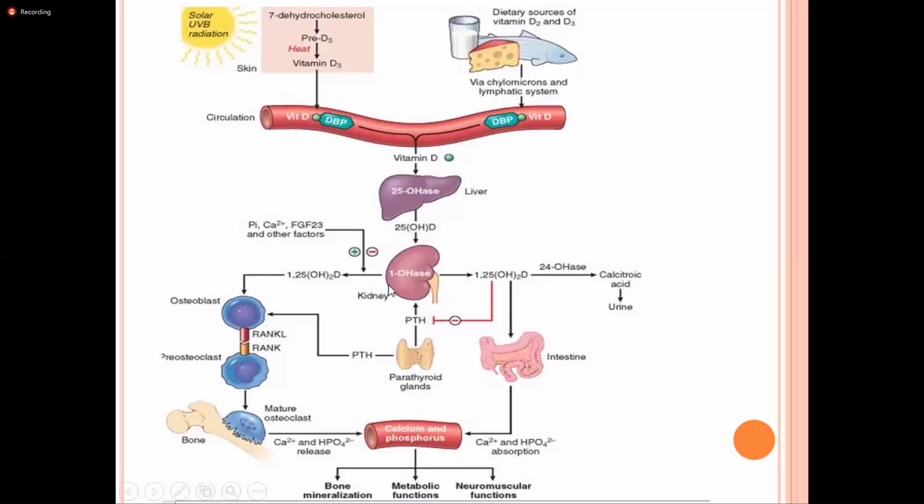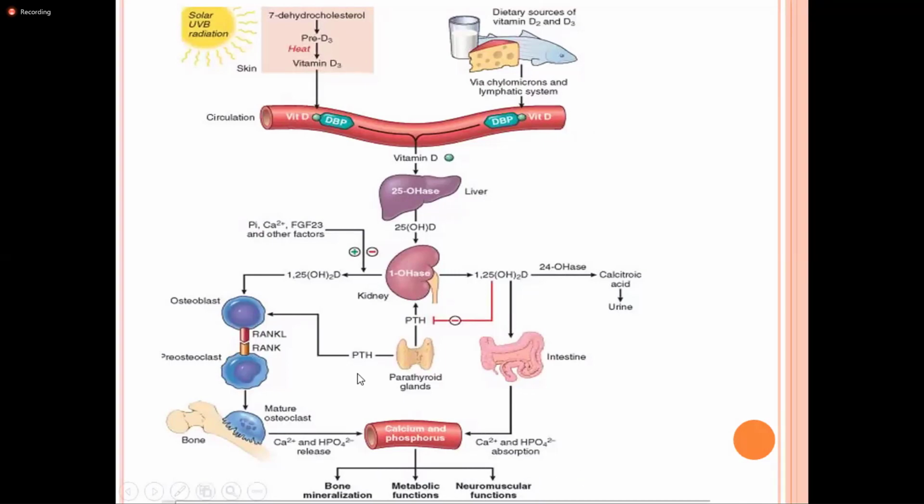But if there is a low level of serum calcium, the parathyroid hormone from the parathyroid gland becomes activated in response to the low serum calcium. What does this parathyroid hormone do? It causes calcium resorption from the bone, and a small amount of phosphate is also resorbed from the bone, and then it ultimately increases the serum calcium level and supports bone mineralization, metabolic function, and neuromuscular function.